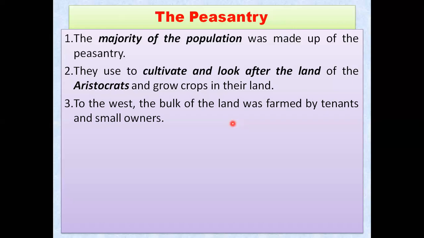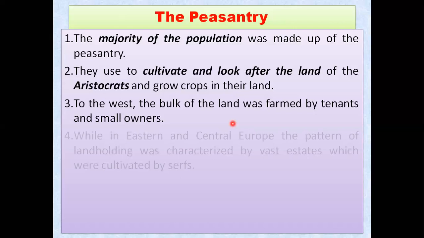There were small owners also, meaning a few of the farmers had their own land, but they were small owners, meaning they had only a small amount of land. But the bulk of the land was farmed by the tenants. Tenants here are the renters, those who have taken land on rent from the aristocrats. So they will have to pay a certain amount of rent to the aristocrat for using their land.